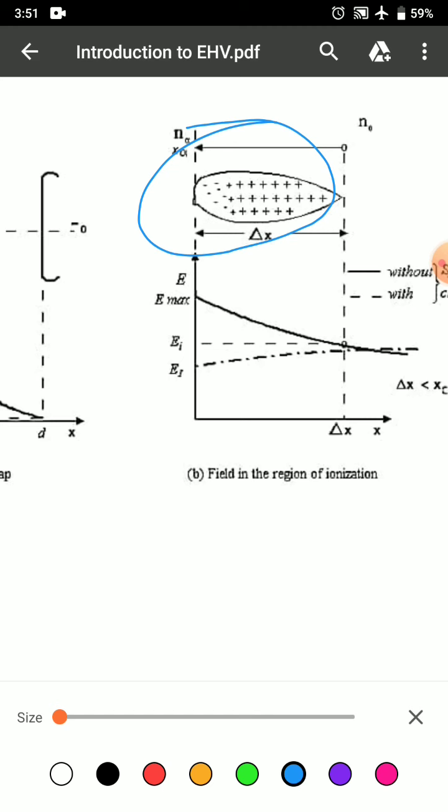Since the resultant field in the gap depends upon the interaction between the fields produced by space charge and the applied electric field, it is very much dependent upon the polarity of the electrode. Both positive and negative polarities are therefore considered separately.